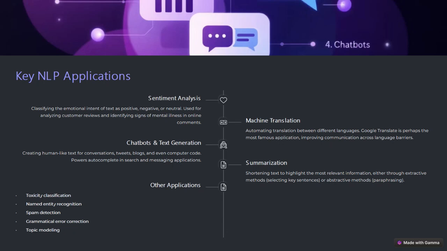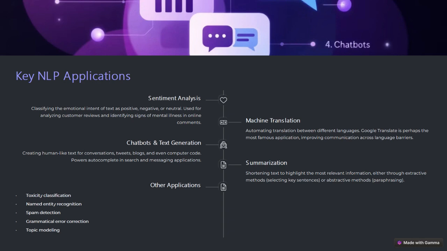It's also used in chatbots and text generation like DeepSeek, ChatGPT, Grok, and so many others. It creates human-like text for conversations, tweets, blogs, and even computer code. Anthropic, for example, is one of the best applications for creating computer code, which is used in Cursor AI, if you have an idea about that.